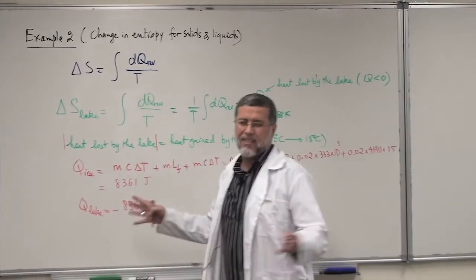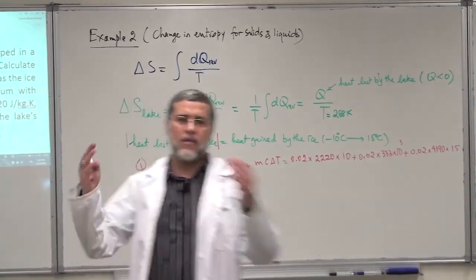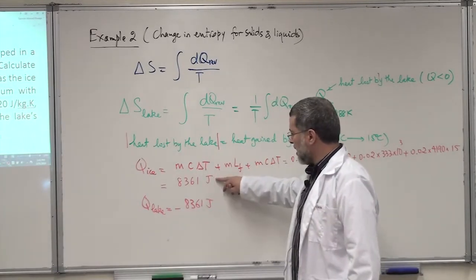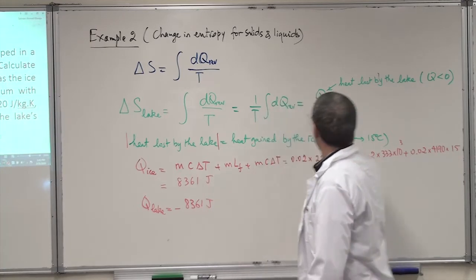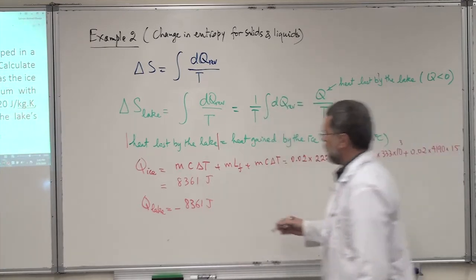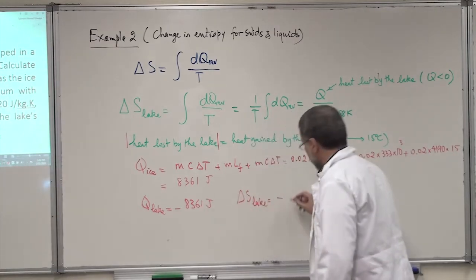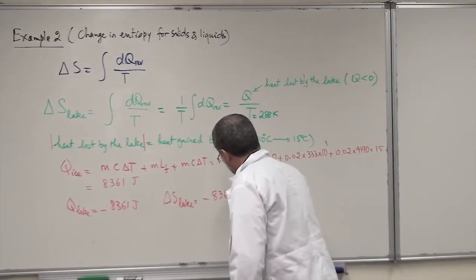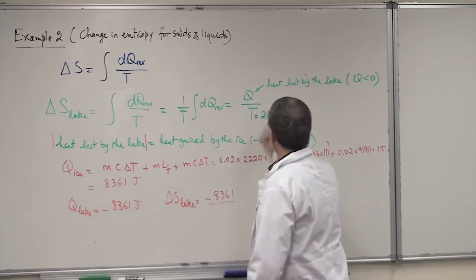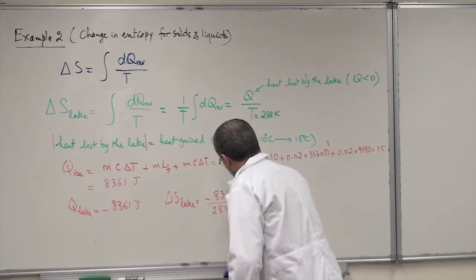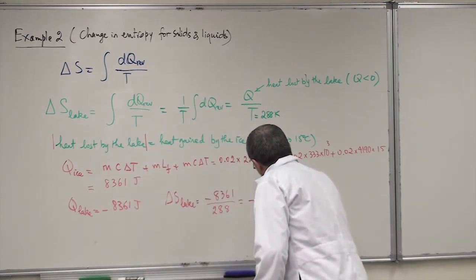Okay? We assume that the lake and the ice are in an isolated system. Okay? So heat gained by the ice equals heat lost by the lake. So let's take this value and plug it here. I told you it's negative to find delta S of the lake. So delta S of the lake in this case will be minus 8,361 joules, okay, divided by the temperature 288. So if you do these calculations correctly, you get minus 29 joules per Kelvin.